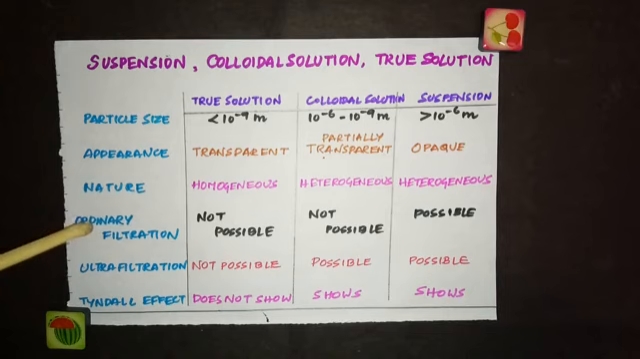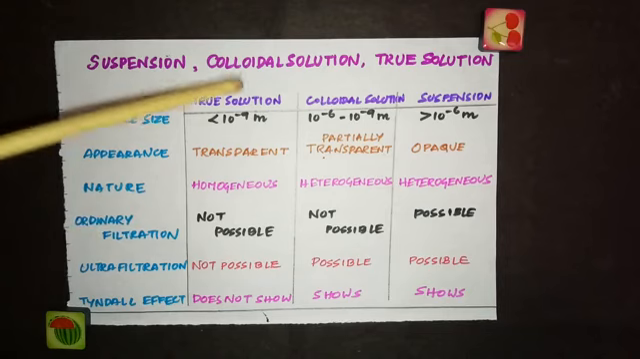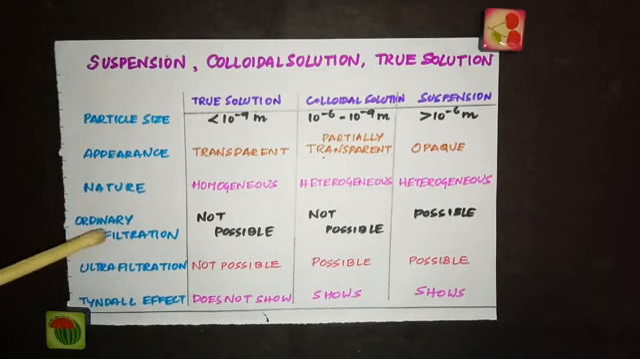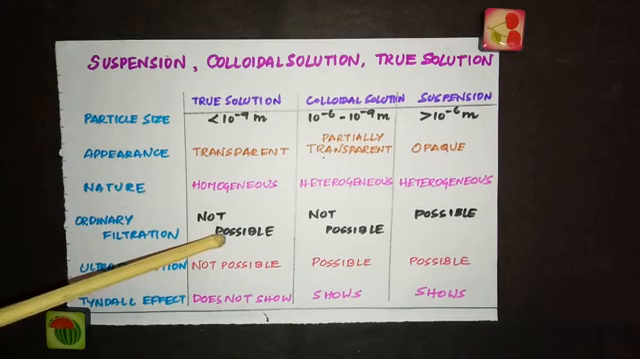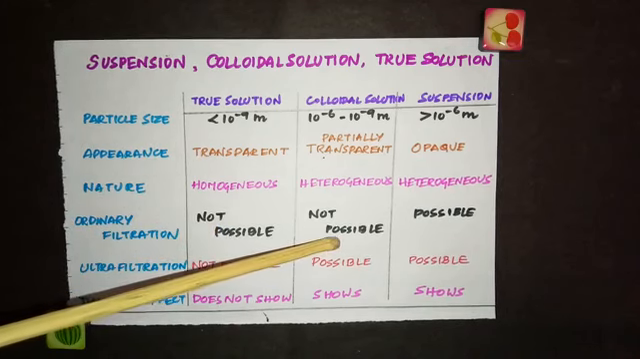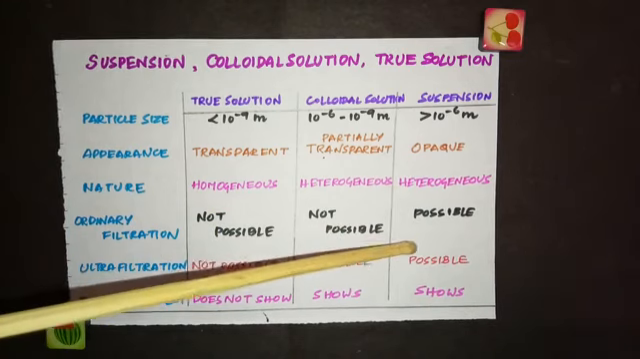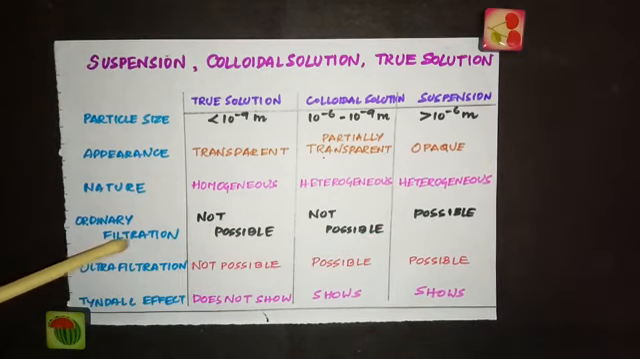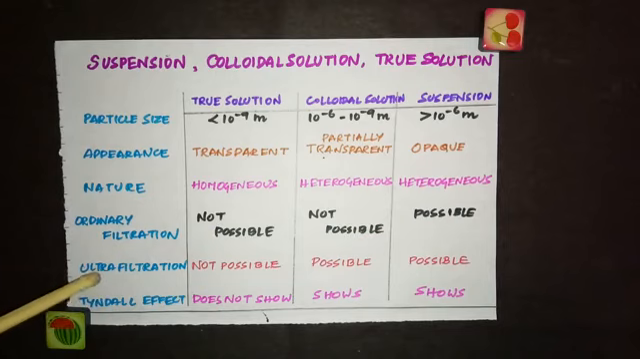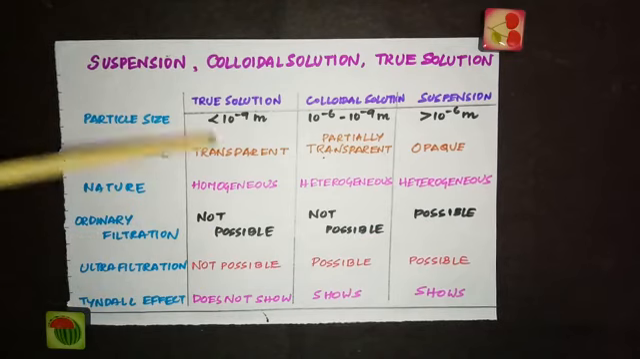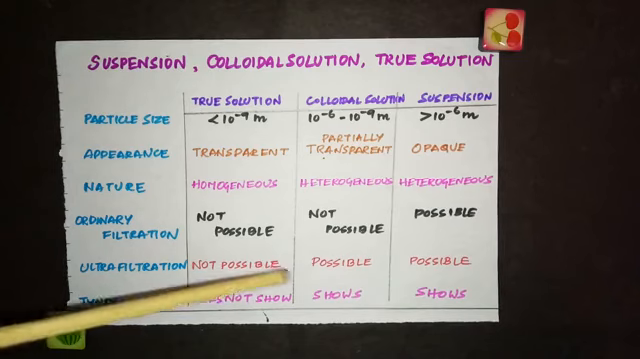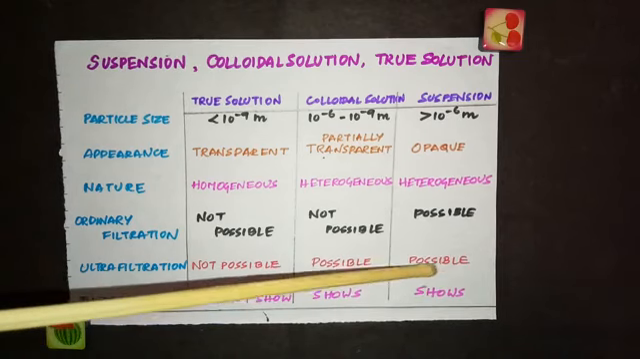And the next one, ordinary filtration. When you try to filter the solution using an ordinary filter paper, it is not possible to filter a true solution. In the same way, it is not possible to filter a colloidal solution, but it is possible to filter a suspension using an ordinary filter paper. You have another filter paper called ultra filter paper, in which the pore sizes are much smaller. In that, again, a true solution cannot be filtered, but you can filter colloidal solution and suspension through ultrafiltration.